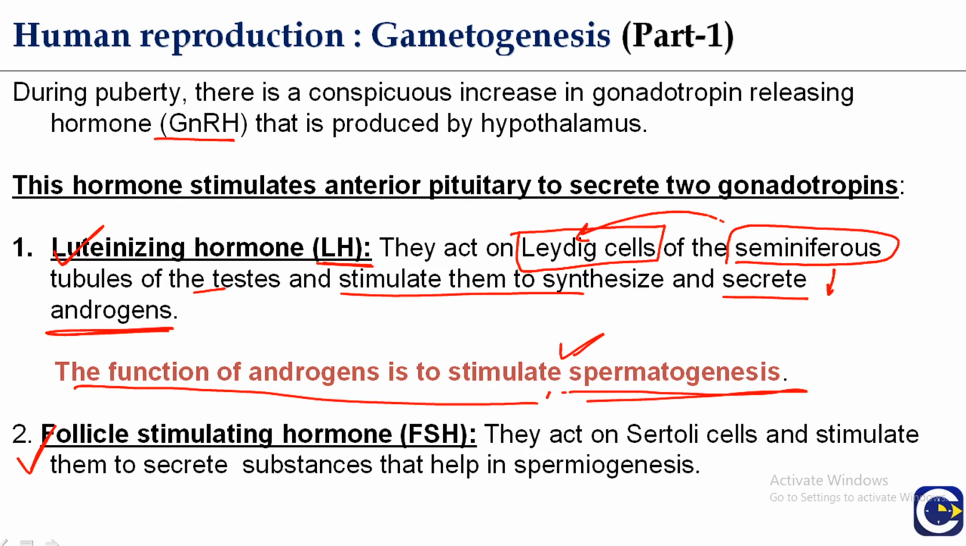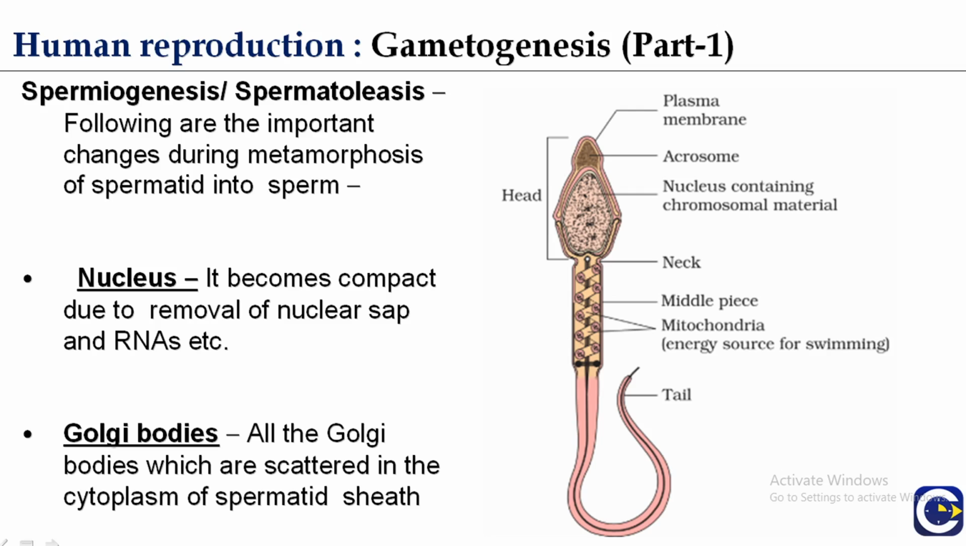Another one is the follicle stimulating hormone, that is FSH. Very important again. It acts on the Sertoli cells of the seminiferous tubules and stimulates them to secrete substances that help in spermiogenesis. Now spermiogenesis: the following are the important changes during the metamorphosis of spermatid into sperm.